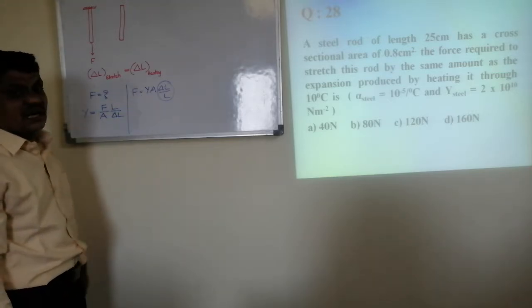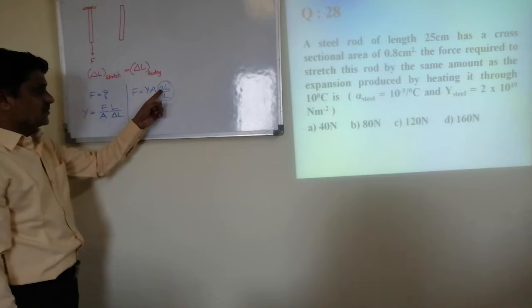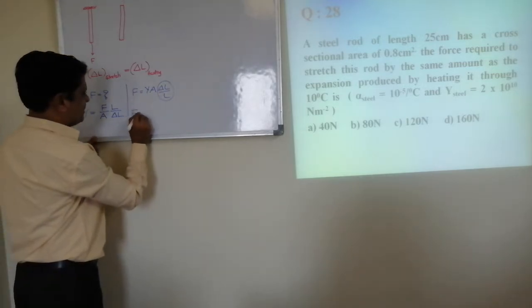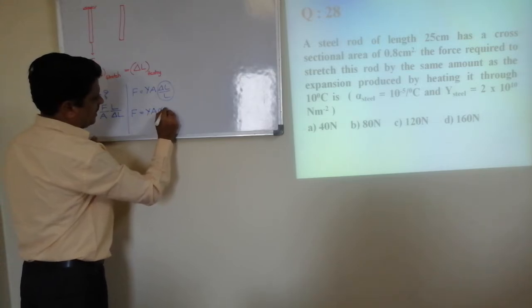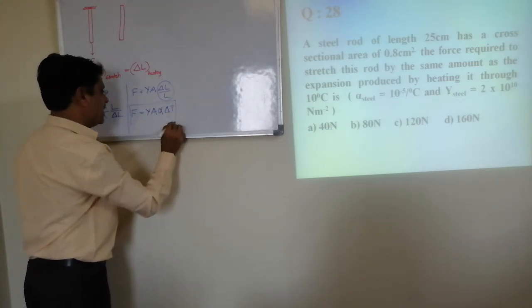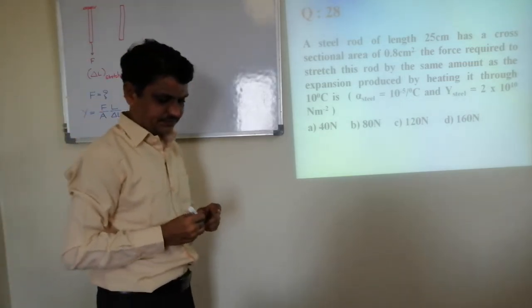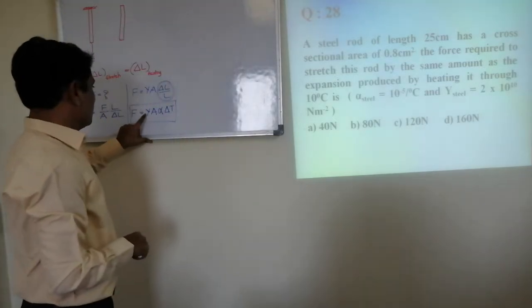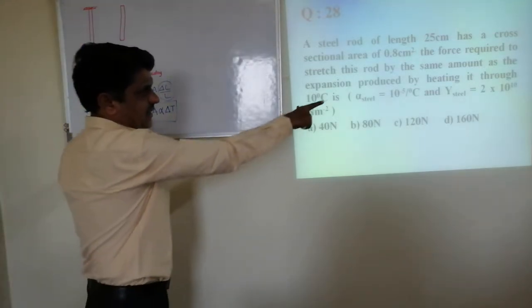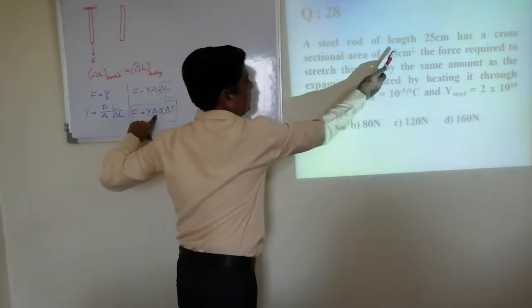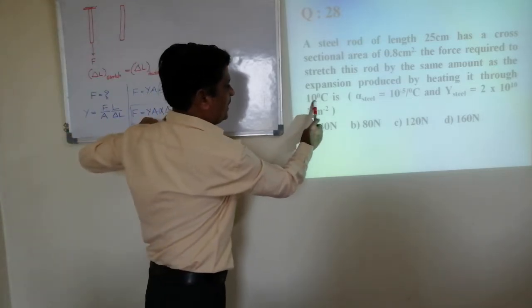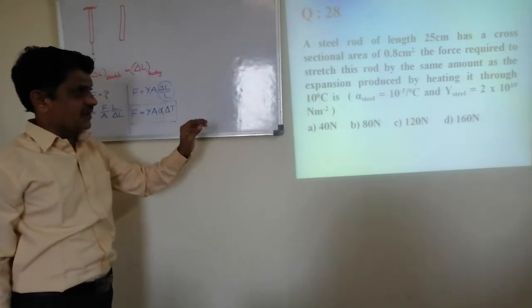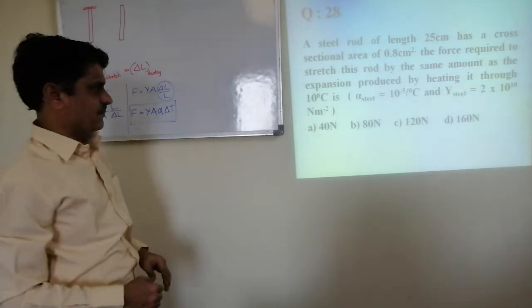I can call it alpha. So this F can be written as Y A alpha into delta T. So this we have already arrived at in thermal stress. Today, to get this F, Y is given, A given, alpha given, change in temperature 10 given. Everything is given. Substitute and simplify.